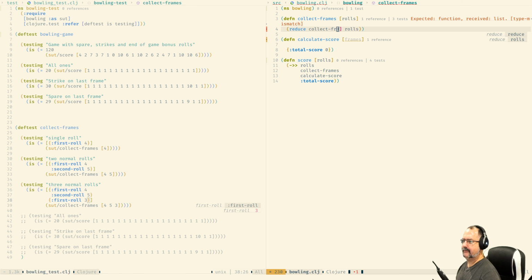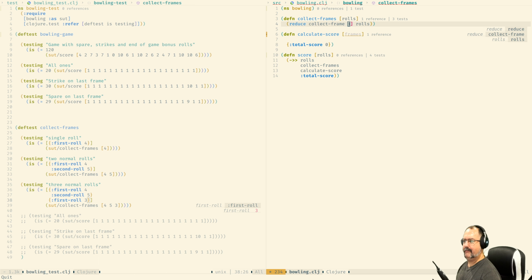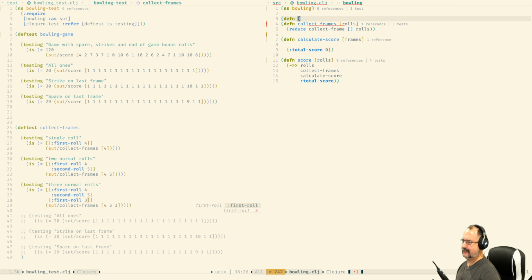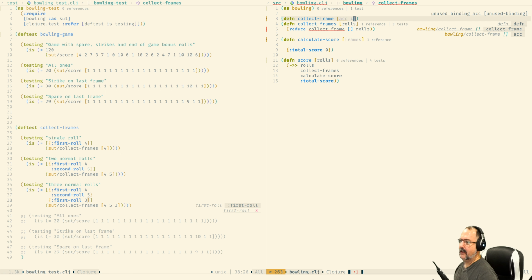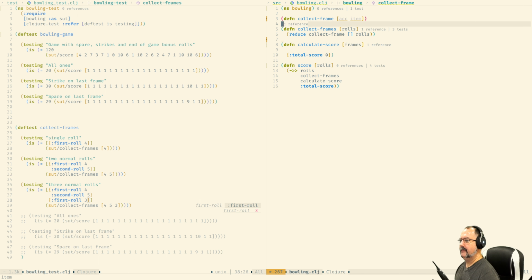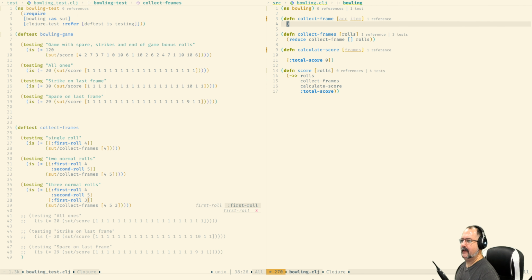So let's collect frame. Awful name, by the way, because one is collect frames, the other collect frame. One of the two doesn't look right. And we are back into the idea that we had before: accumulator, item over here, and this one is gonna check what it has to check. It has to check a couple of things. Do we need to check? No, let's not check a couple of things. Let's start with the most simple stuff.